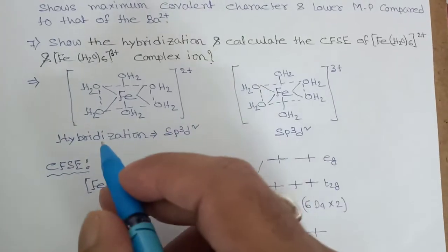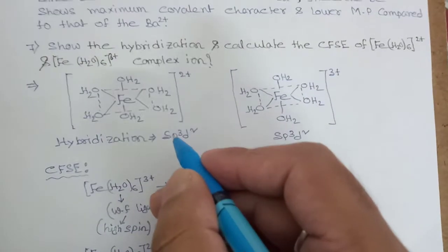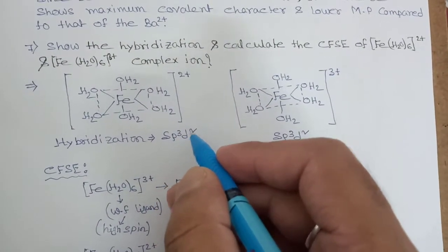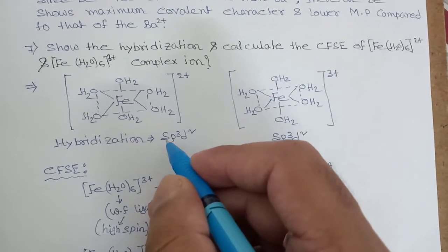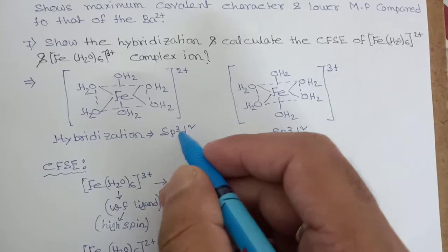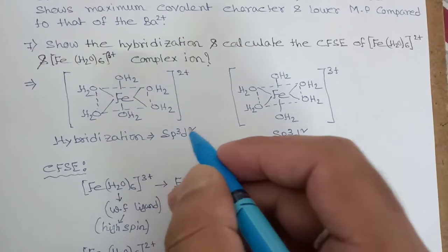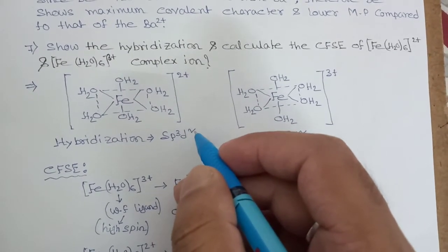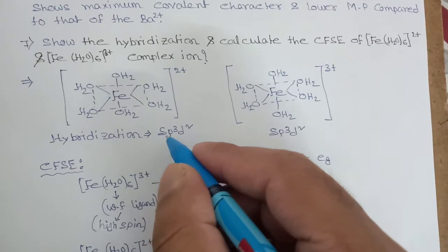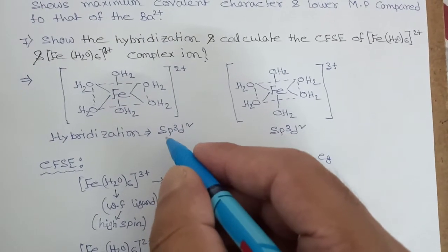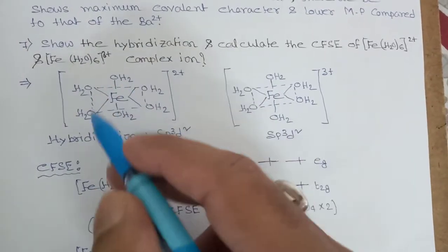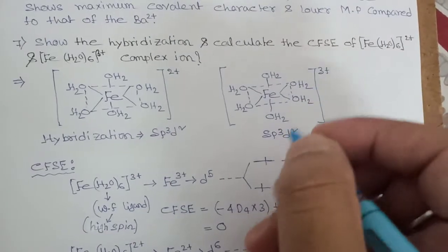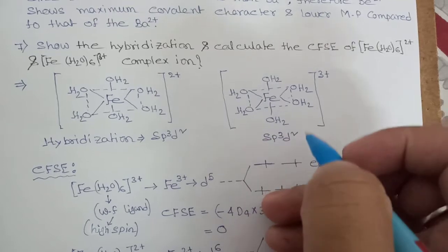Now you can calculate hybridization in this way: sp3d2, because one sigma bond is for s, 3 sigma bonds are for 3 p, and 2 sigma bonds are for 2 d. That's why we add them, 1 plus 3 plus 2. So there will be 6 sigma bonds.